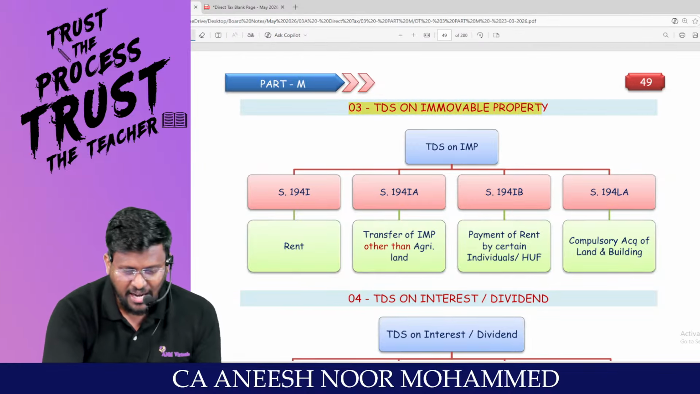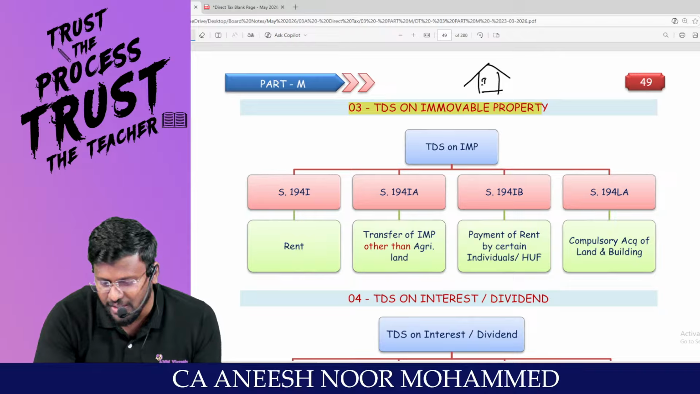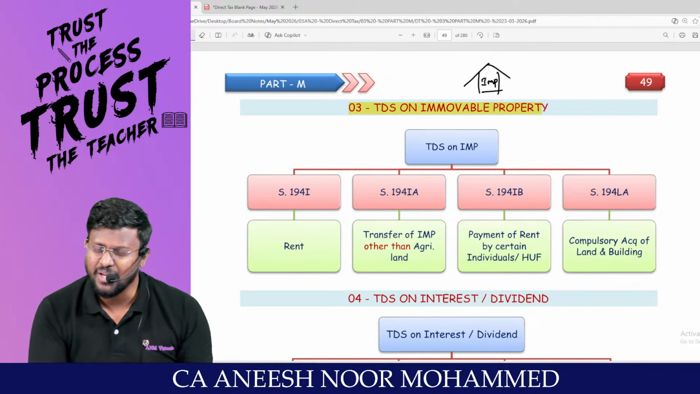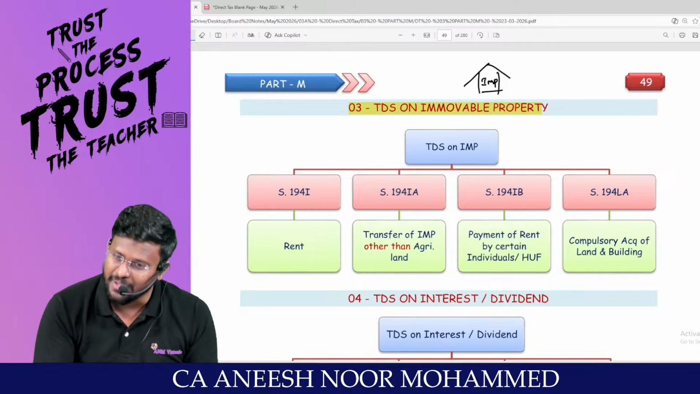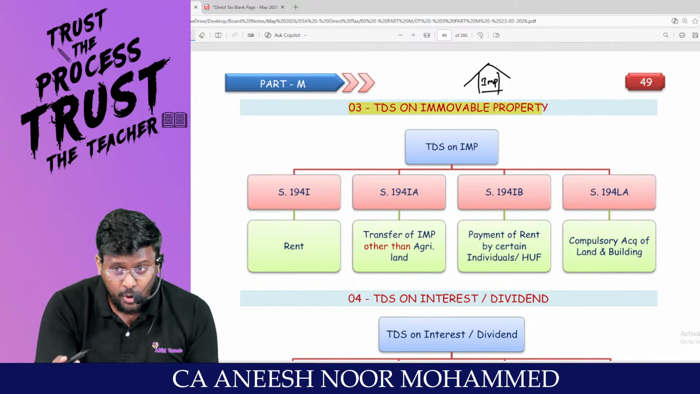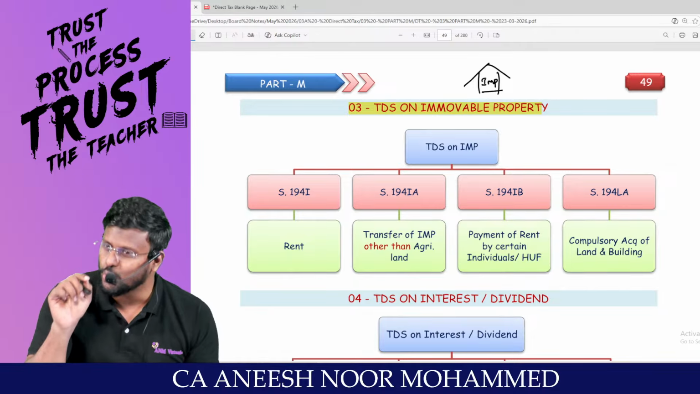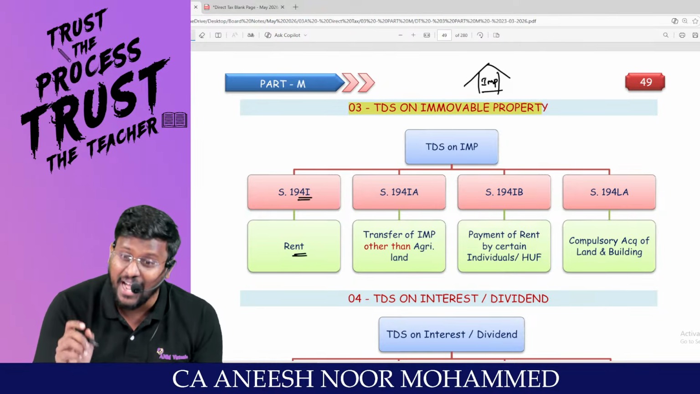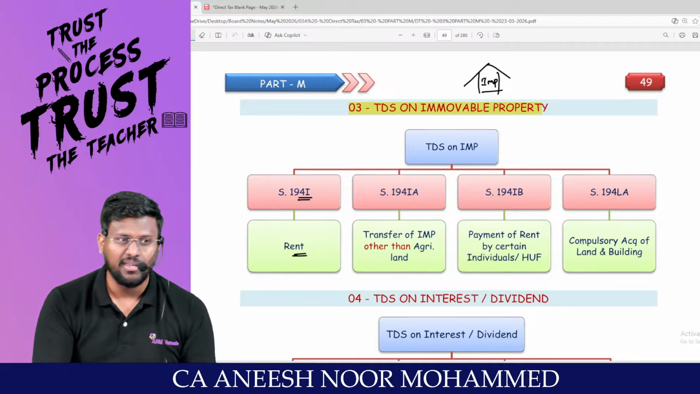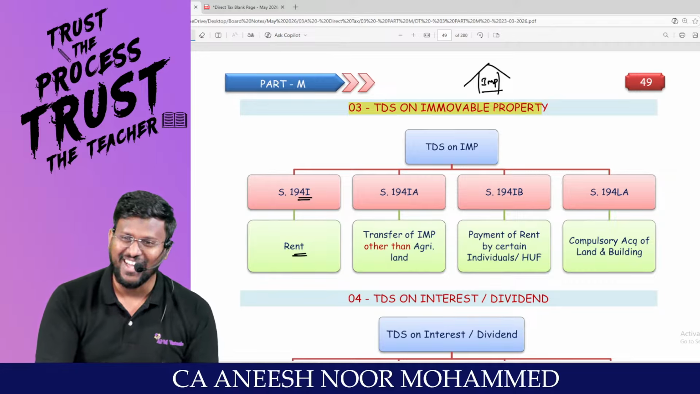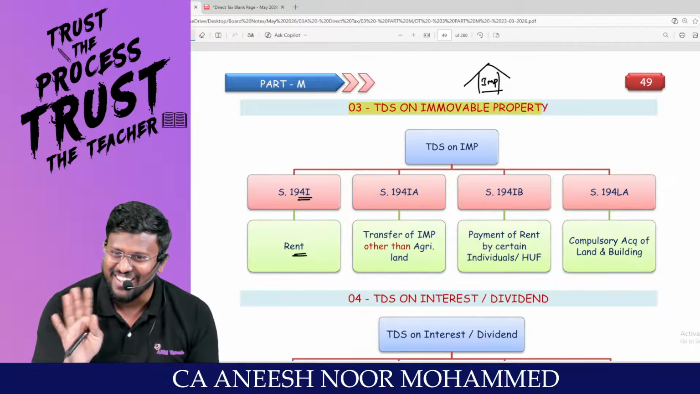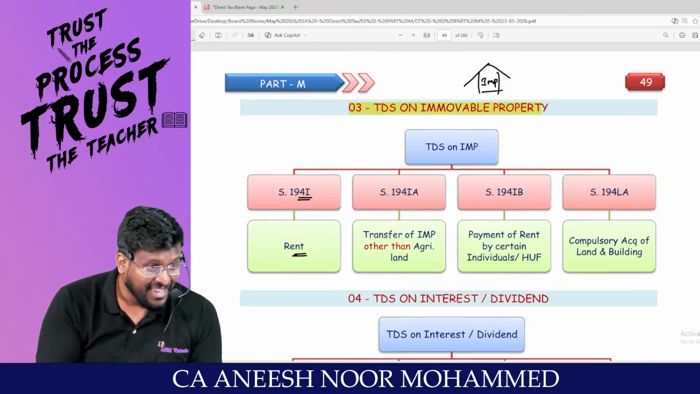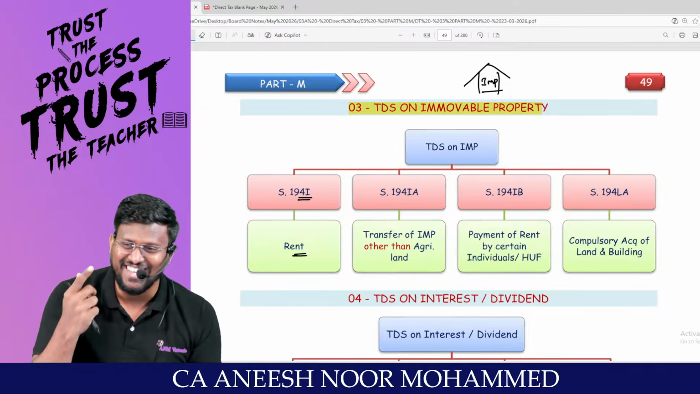For example, you are having an immovable property. That immovable property has been let out. Then what you will get? Rent you will get. Am I right, sir? Then the person who is paying rent to you is liable to deduct TDS under section 194I. 194I. Am I right, sir? Sir, I stands for rent.